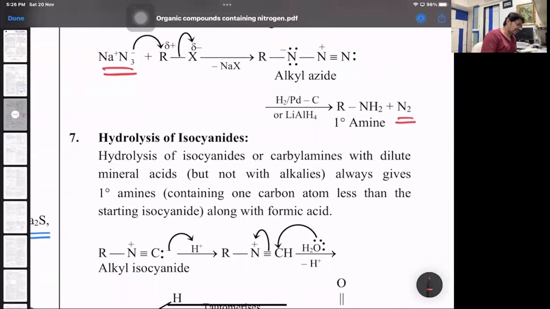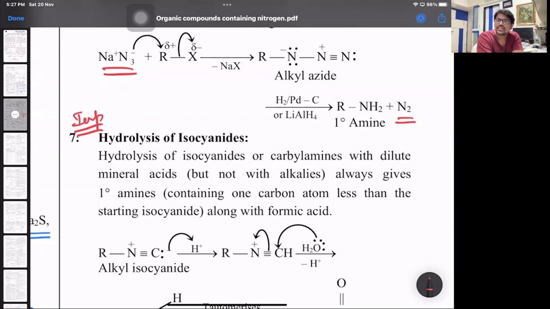Then this is an extra reaction, but an important reaction. Hydrolysis of isocyanides. Now link it this way. Cyanides undergo 2 types of hydrolysis. Cyanides on acid hydrolysis give carboxylic acids. Cyanides on alkaline hydrolysis first give you the sodium salt of carboxylic acid, which on acidification gives you back the carboxylic acid. So basically, cyanides on acid or alkaline hydrolysis will give you carboxylic acid with the same number of carbon atoms.